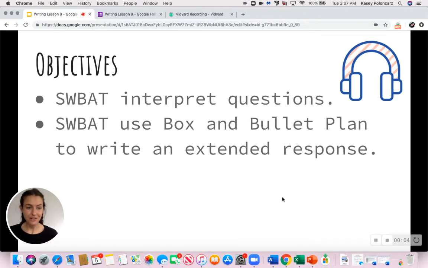You should have just completed your Google form for questions 1 and 2. And now we're going to work on our second objective. So I want you to read the second objective in your head. So right now we're going to be able to use our box and bullet plan to write our extended response. So that means a longer response.